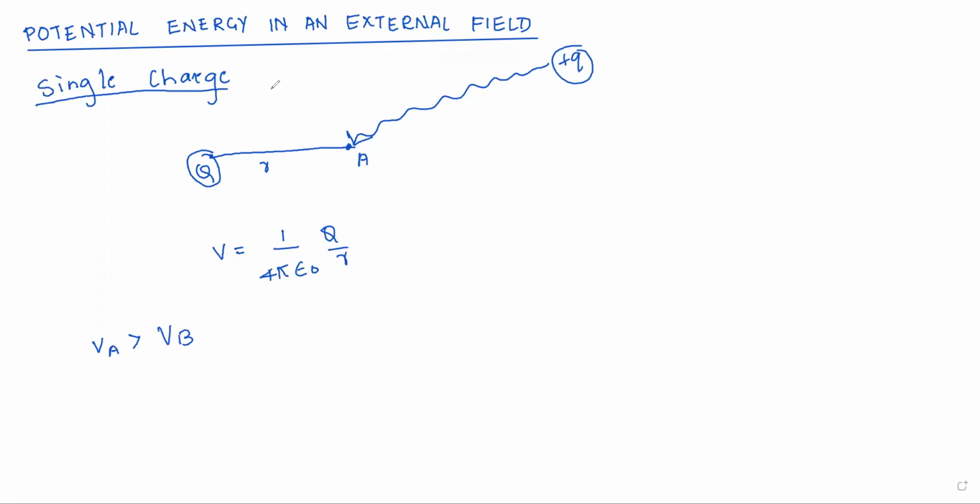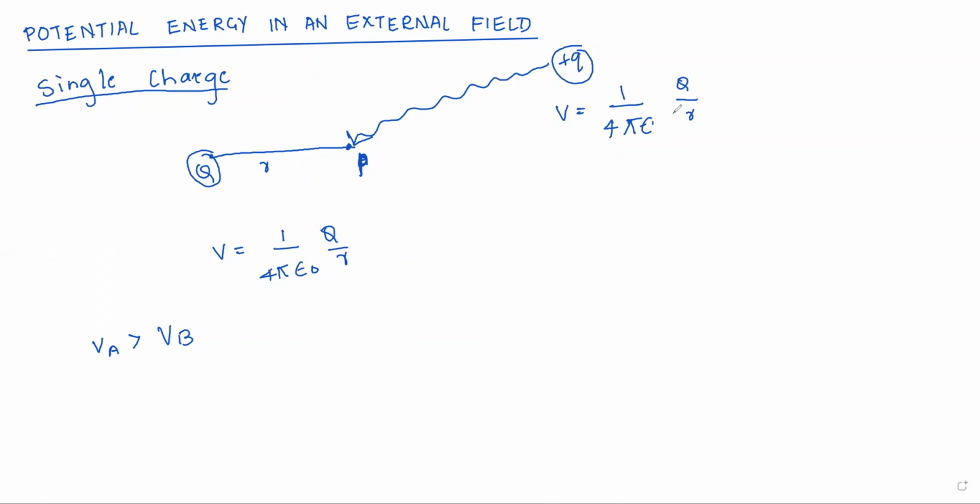So this is the arrangement to arrive at the expression for potential energy of a single charge. Now, the potential at the point P. Let us consider this point as P. So the potential at point P will be 1 by 4 pi epsilon naught, q by r.